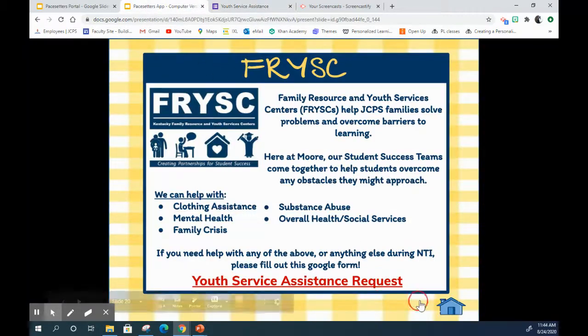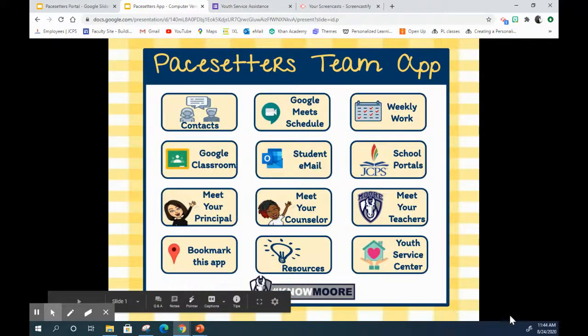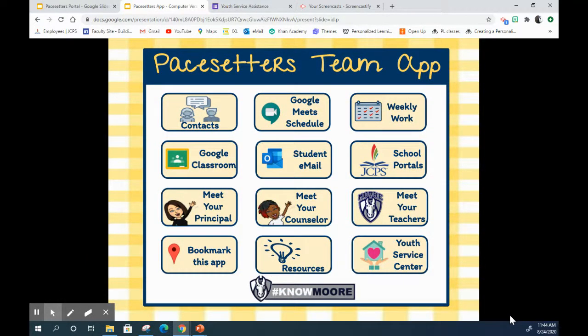I'm going to return to my Pacesetters app in the home screen. We'll be using this and pinning it to your Google Classroom in your classwork and to your stream, so you'll have access to it all the time, and also will be on your parents' portal pages and emailed to all your parents. But for now, you know more about the Pacesetters Team App.